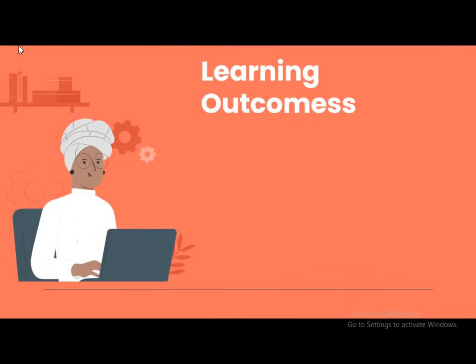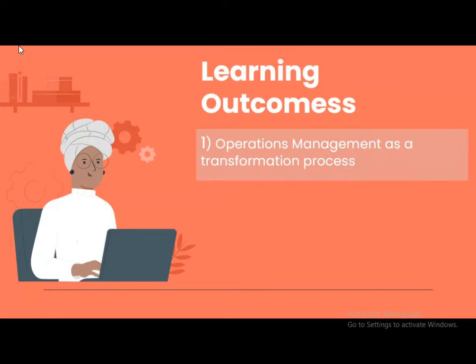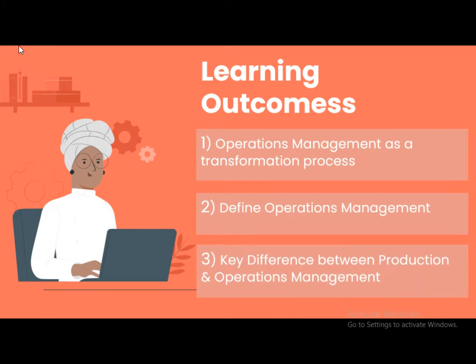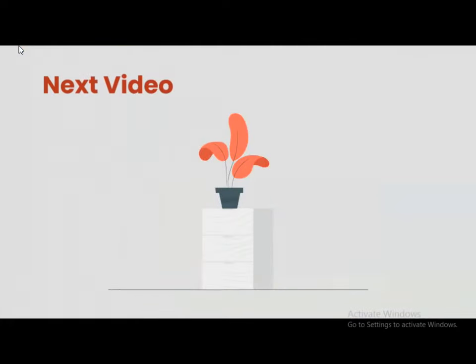So, learning outcomes for today's session. We have learned operations management as a transformation process, how it transforms raw material into final goods. Then we have seen various definitions of operations management. We have also seen the key differences between production management and operations management.